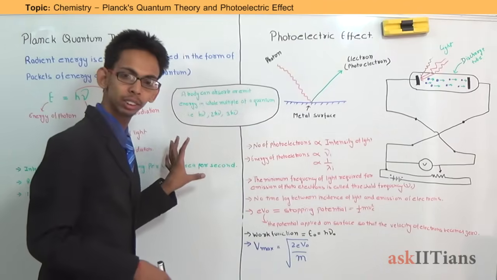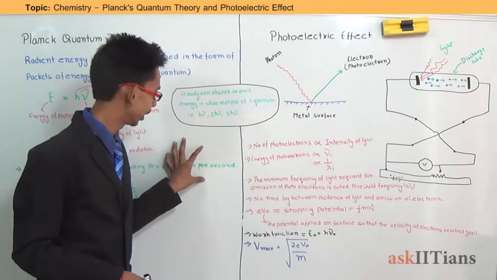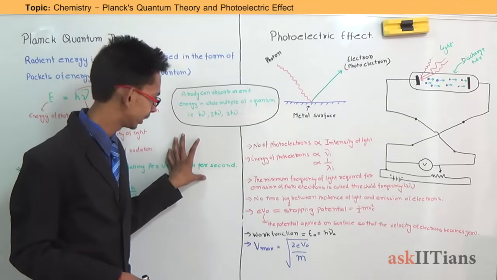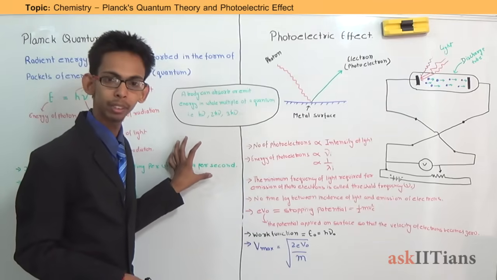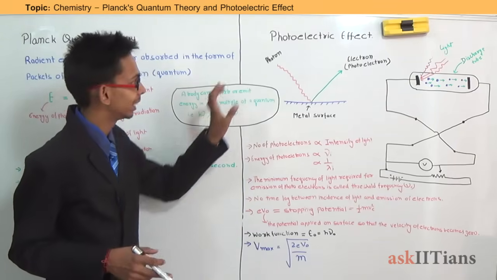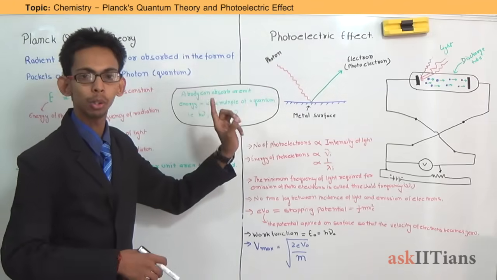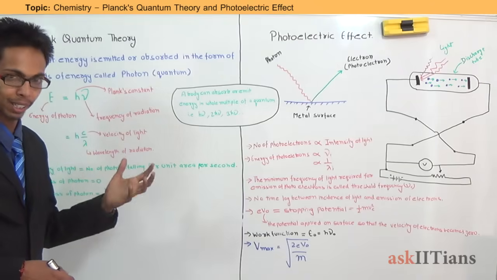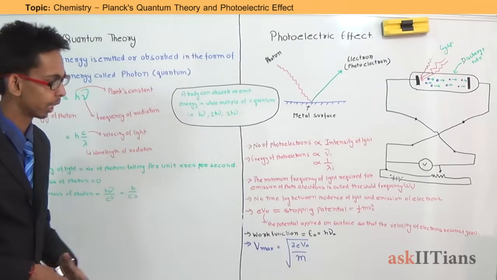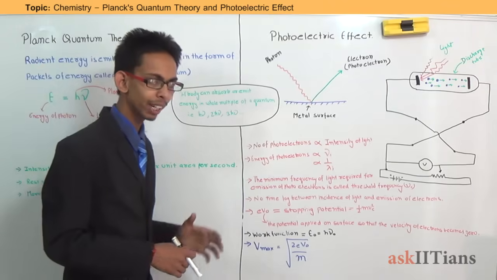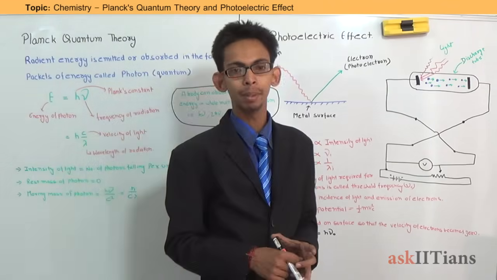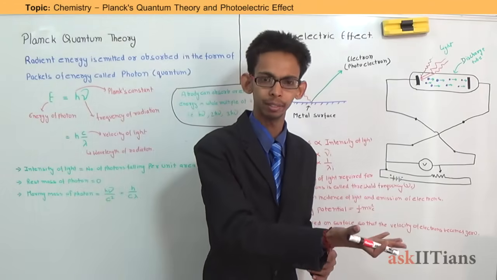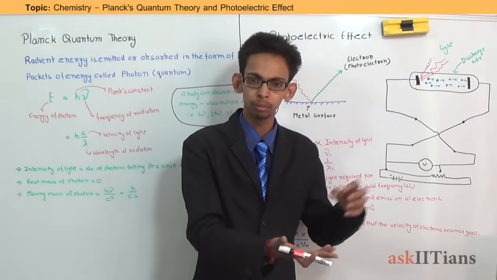Now this quantum theory explains a very important phenomenon which could not be explained on the basis of the wave nature of light, and that is known as the photoelectric effect. The photoelectric effect can only be explained on the basis of the particle nature, that is the quantum theory of light. Now what is the photoelectric effect? The photoelectric effect is basically a phenomenon in which, when a metal is exposed to light, electrons come out from the surface.